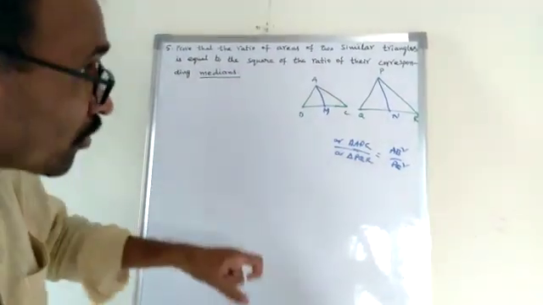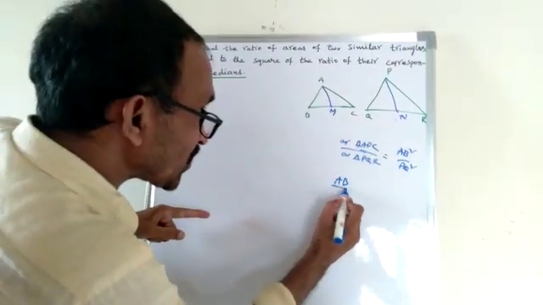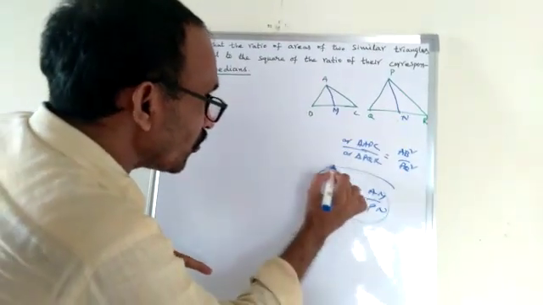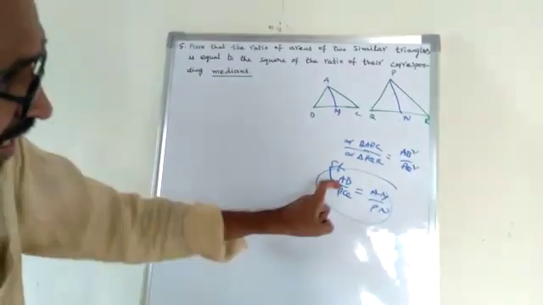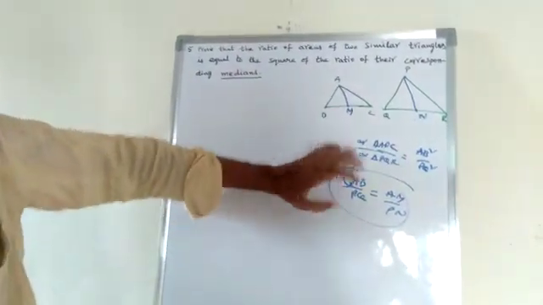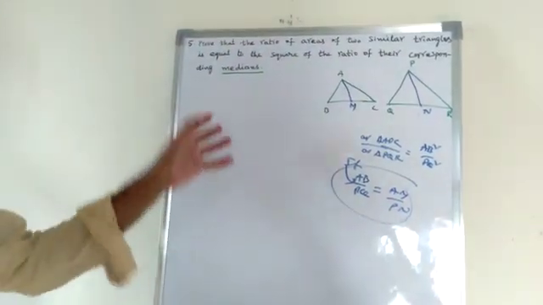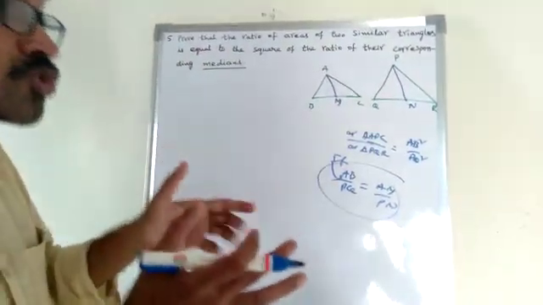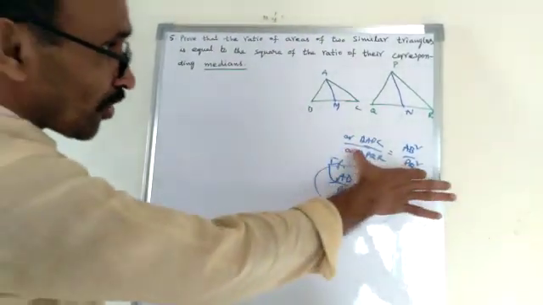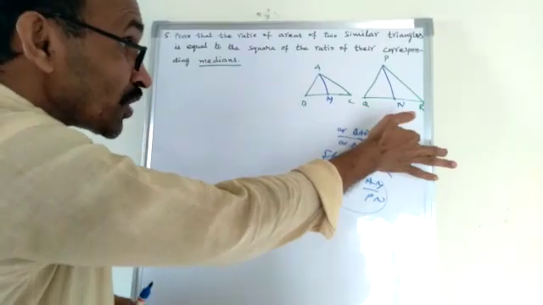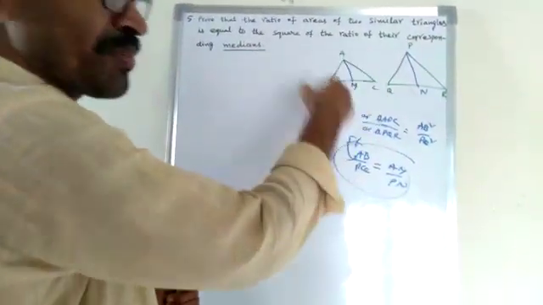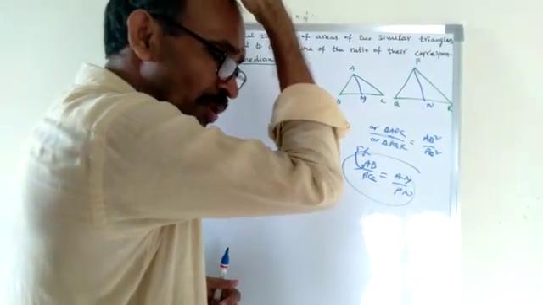Now we prove AB by PQ is equal to AM by PN. If we prove AB by PQ is equal to AM by PN, then this theorem is completed. So we approach to solve this problem this way. If we prove this, the solution of the problem is completed.